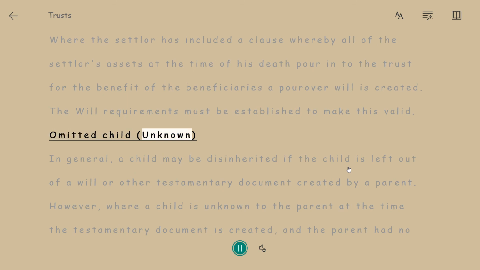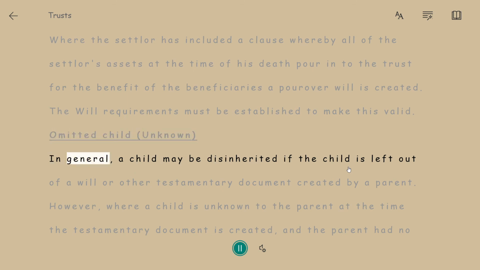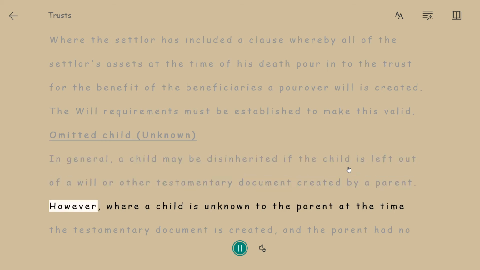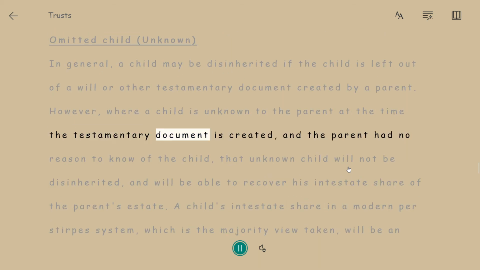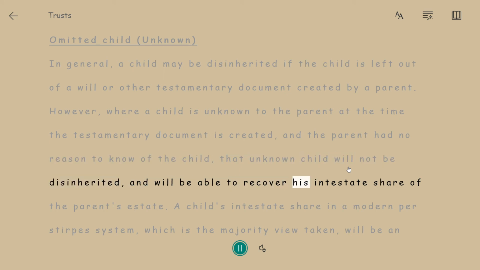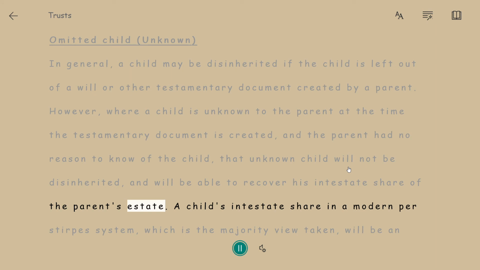Omitted child, unknown. In general, a child may be disinherited if the child is left out of a will or other testamentary document created by a parent. However, where a child is unknown to the parent at the time the testamentary document is created, and the parent had no reason to know of the child, that unknown child will not be disinherited, and will be able to recover his intestate share of the parent's estate.